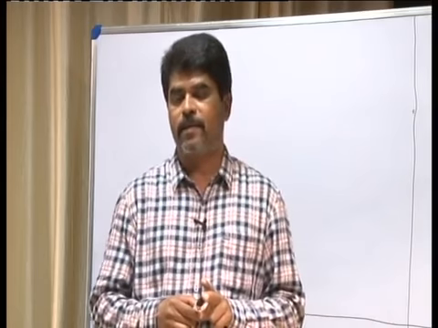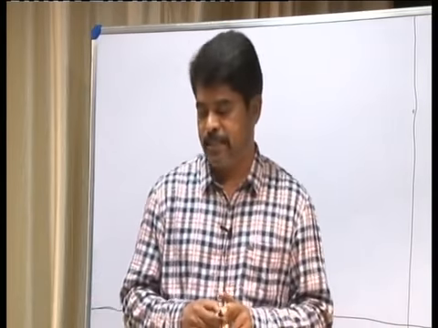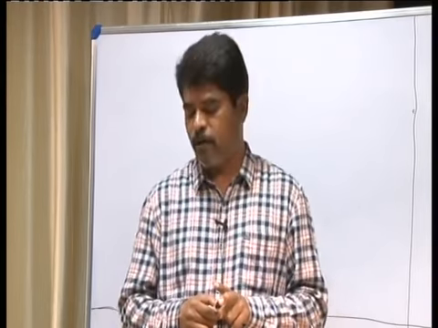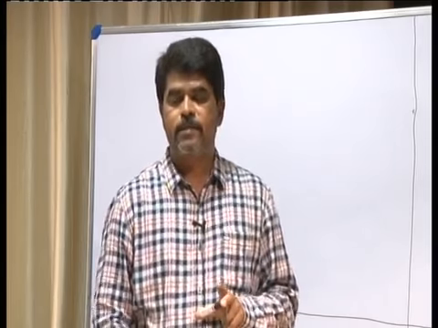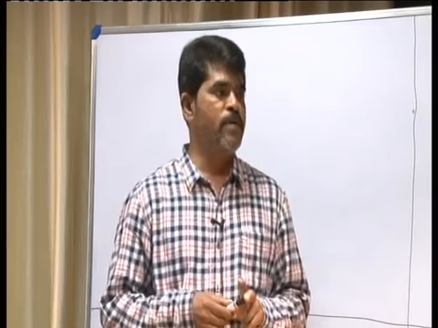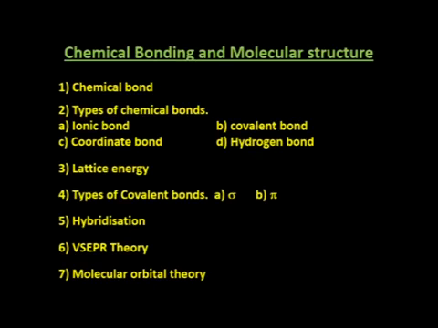So today we are going to discuss chemical bonding and molecular structure. After the completion of that, we can have some idea regarding states of matter. Then we can consider some points about redox reactions also. In chemical bonding and molecular structure, we are going to discuss chemical bond, types of chemical bonds, ionic bond, covalent bond, coordinate bond, hydrogen bond, lattice energy, types of covalent bonds, that is sigma and pi, then hybridization, VSEPR theory and also molecular orbital theory.